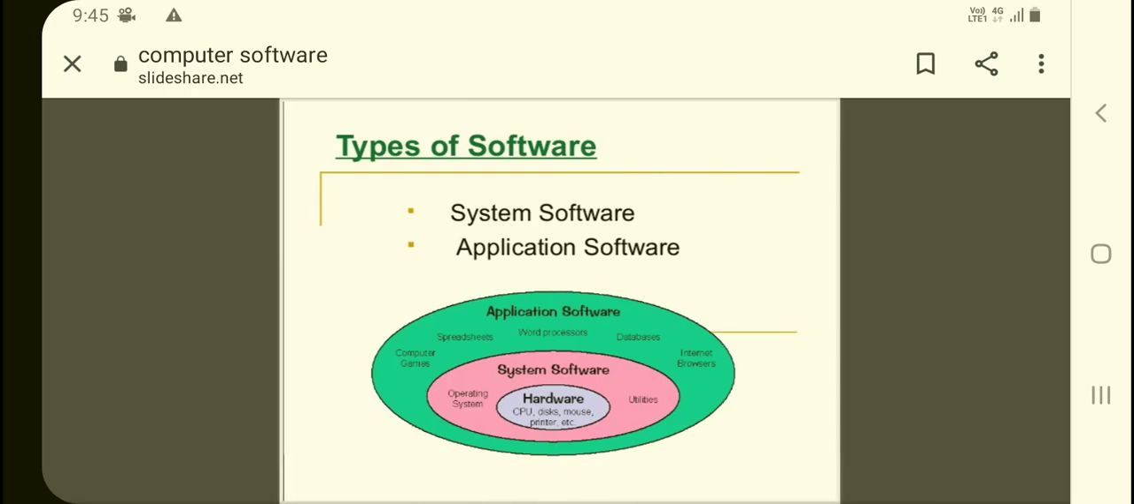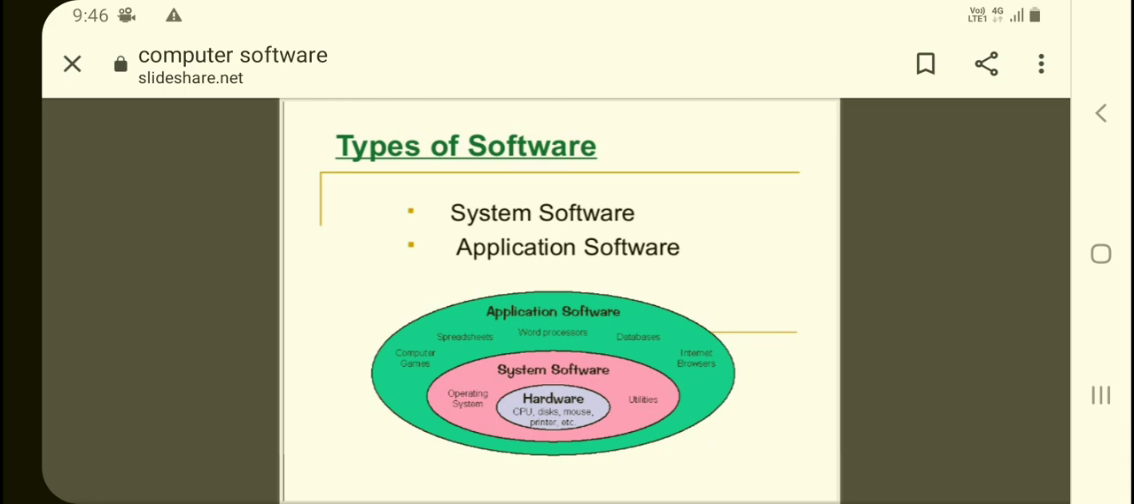So there are basically two types of software, that is system software and application software. As you can see in the diagram, first we will see the application software, as we are more familiar with the application software because it's user-end software, because we as users are using them. So we are more familiar with these application software we use in our day-to-day lives. That is, like, the MS Office package.